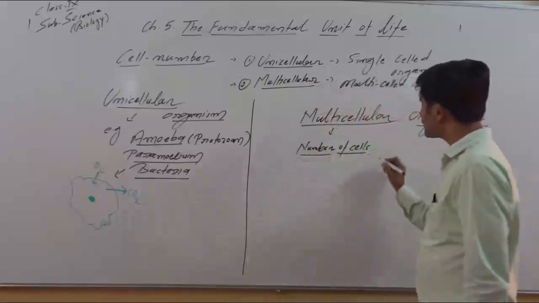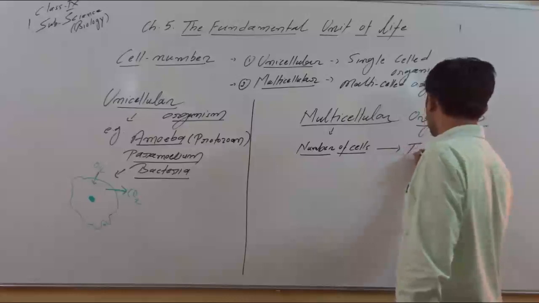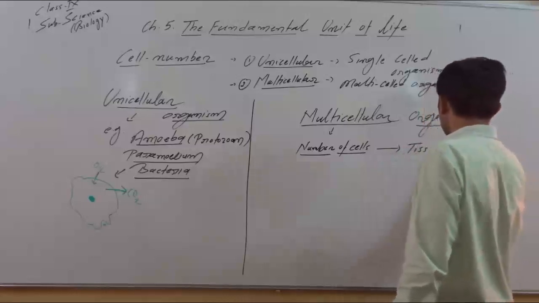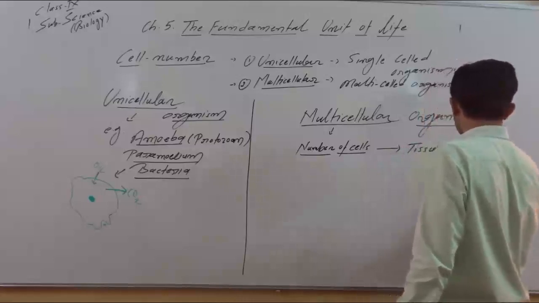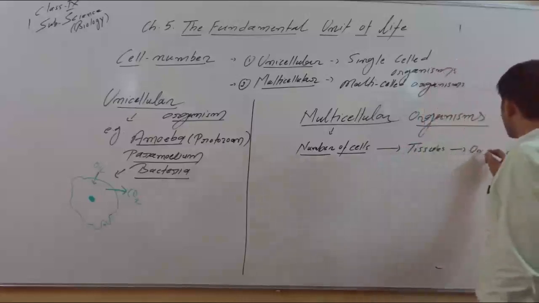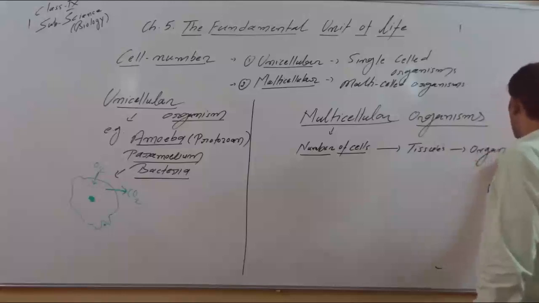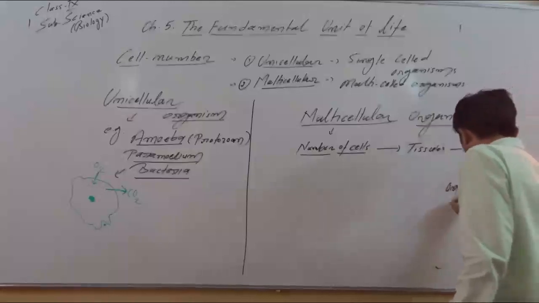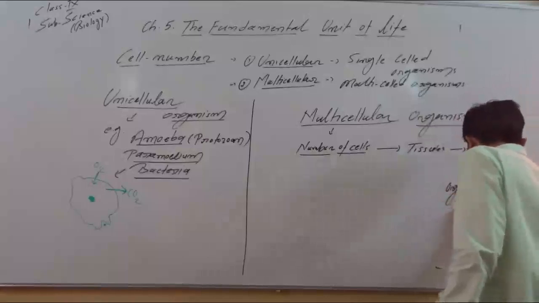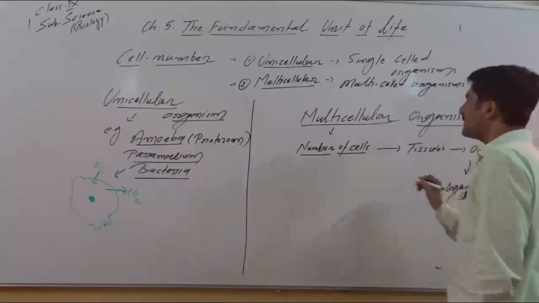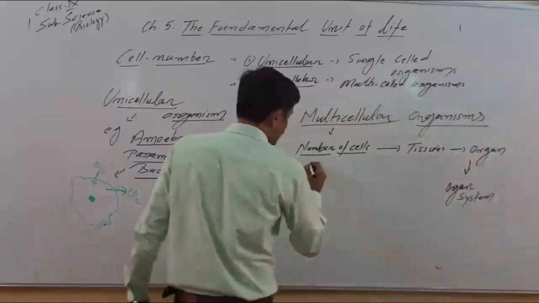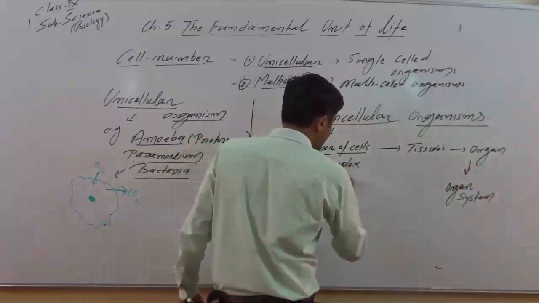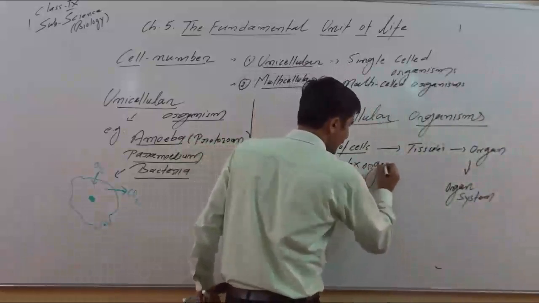These cells come together and they make the tissues. So these organisms may have tissues. These tissues may make the organ, or they may have the organ system also. Please keep in mind, they may have organ systems also. So their organization is comparatively complex. So body organization is a complex organization.